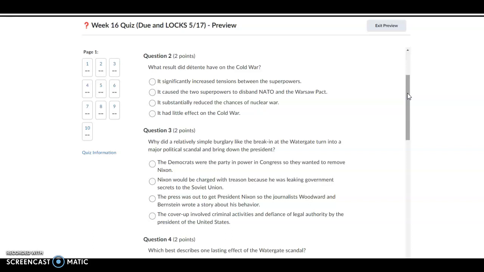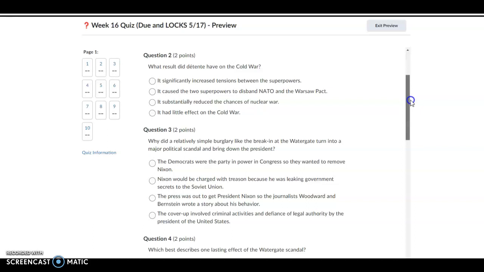Question 3, why did a relatively simple burglary like the break-in at the Watergate turn into a major political scandal and bring down the president? A, the Democrats were the party in power in Congress, so they wanted to remove Nixon. B, Nixon would be charged with treason because he was leaking government secrets to the Soviet Union. C, the press was out to get President Nixon, so the journalists Woodward and Bernstein wrote a story about his behavior. D, the cover-up involved criminal activities and defiance of legal authority by the President of the United States.